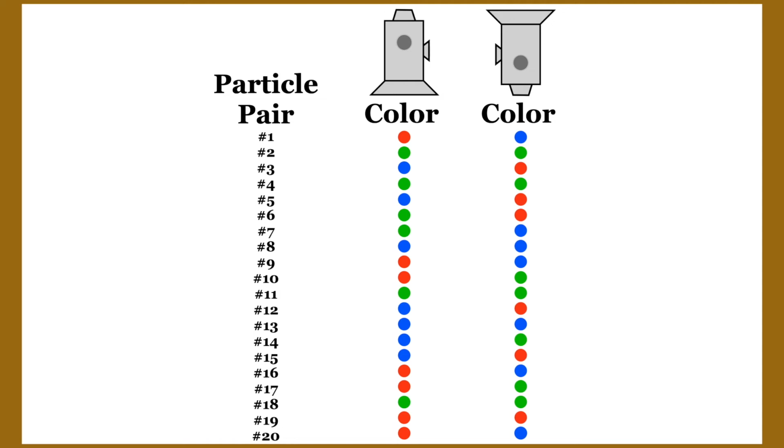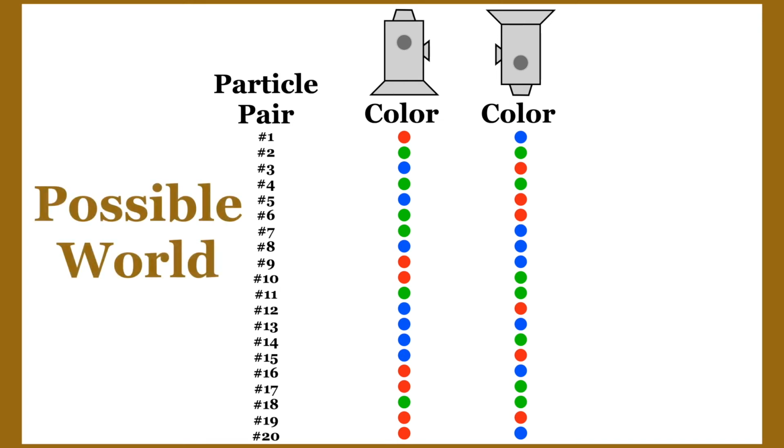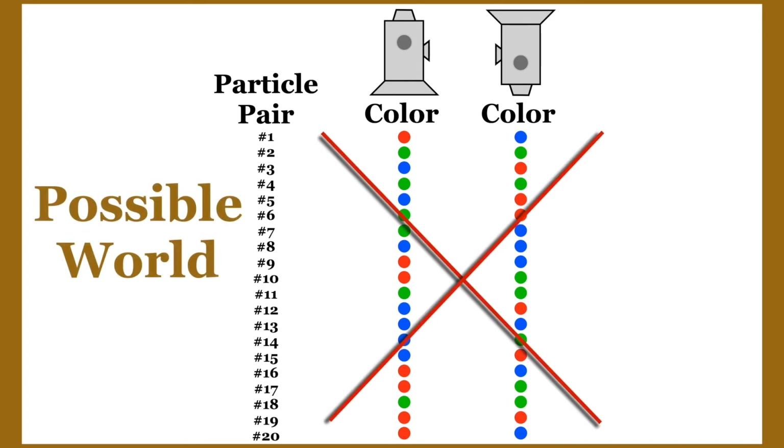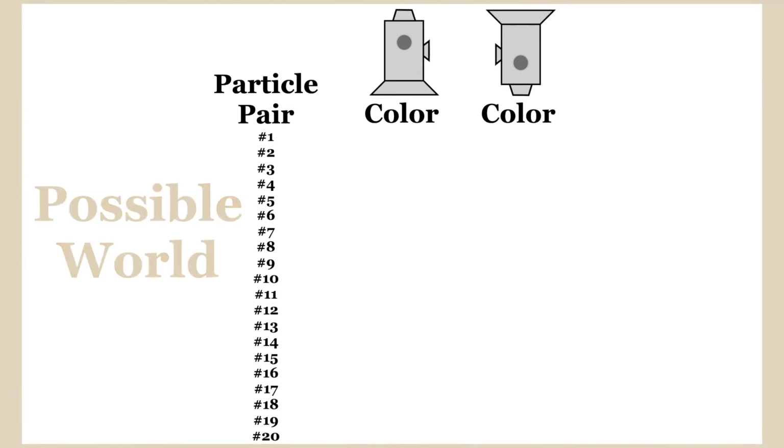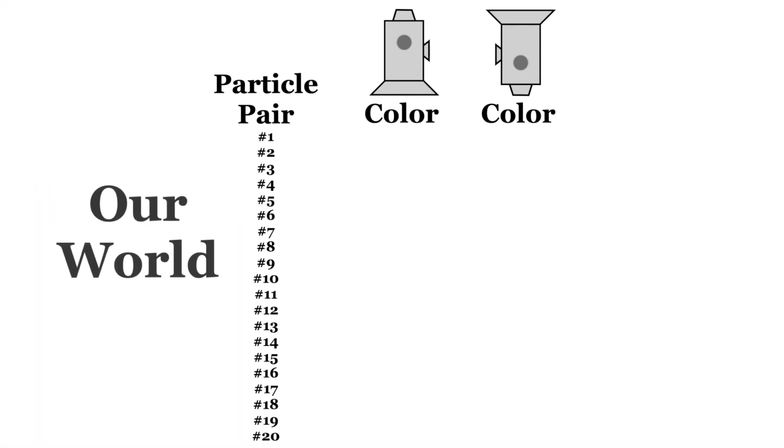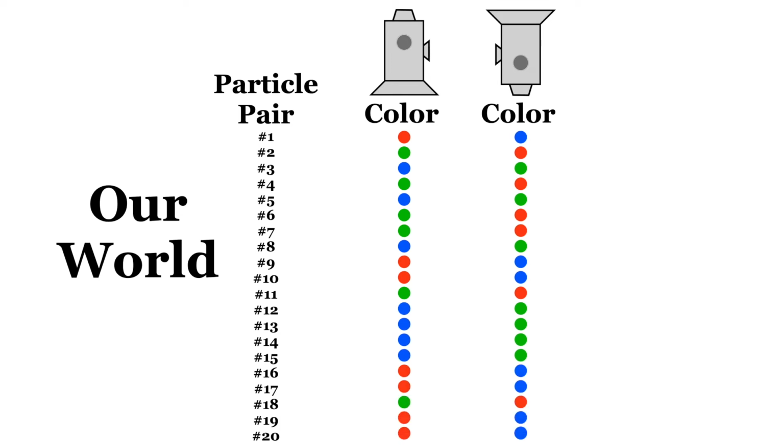This all works out nicely, except for the fact that these were the results in an imagined possible world. But these are not the results you get if you do this Bell test in our world. In our world, you get these results. At first, these results might look similar to the possible world. Each detector still measures each color randomly with equal likelihood, and the colors in each pair don't have to match. But notice that now you never see matching colors. In fact, if you stare at the data a bit more, there's a correlation between colors.